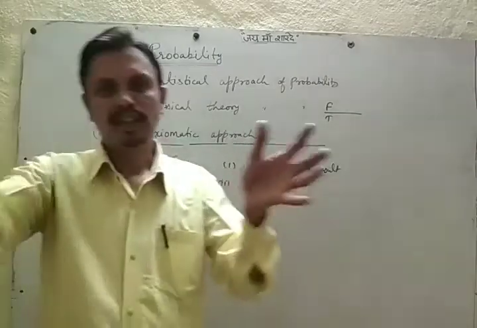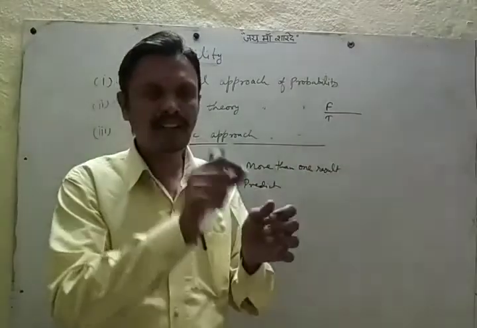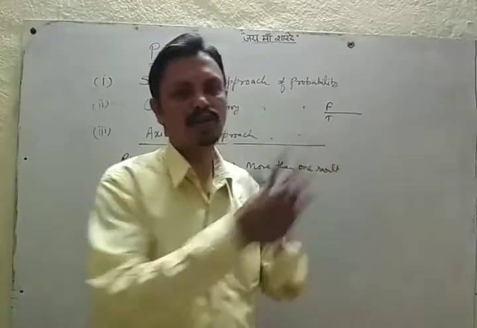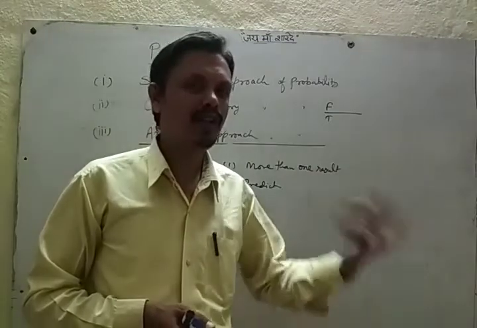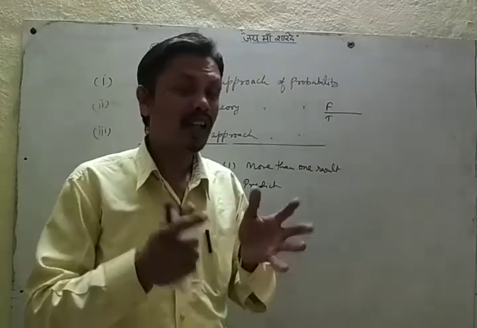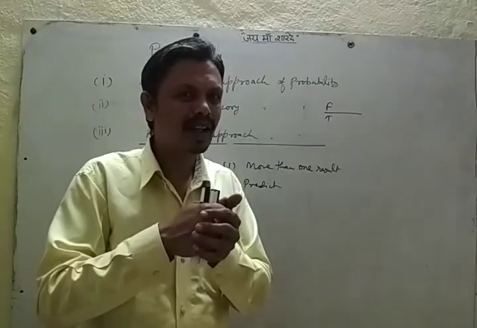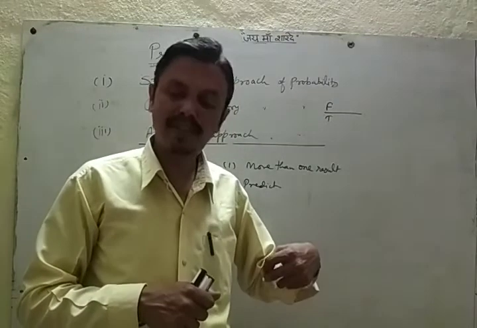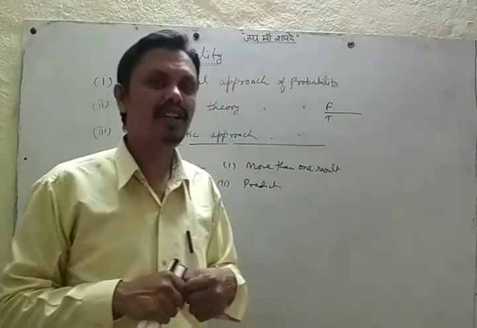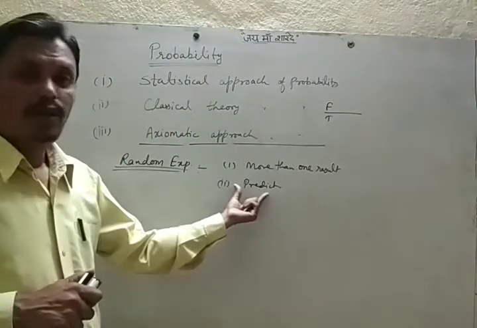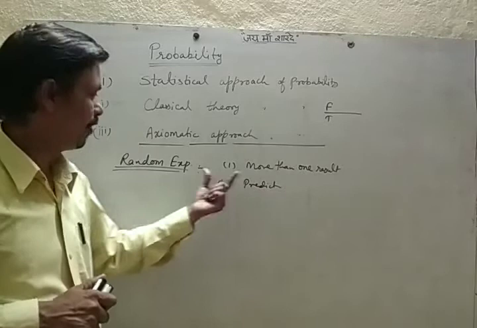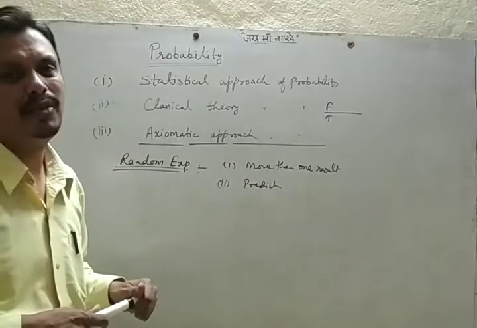If all the students of your class, you write their names on slips, and we keep all the chits in a box. From that box, if we take one, whose name will come? Can we predict? No. If you take one slip, the name of anyone can come. So there can be more than one result, and we cannot predict the result. If we have these two things, then the experiment is called a random experiment.